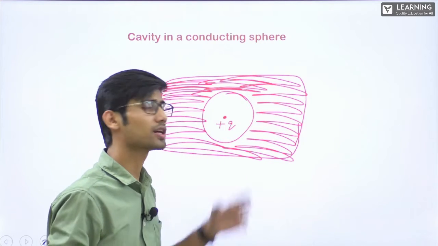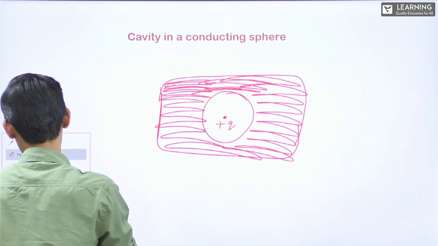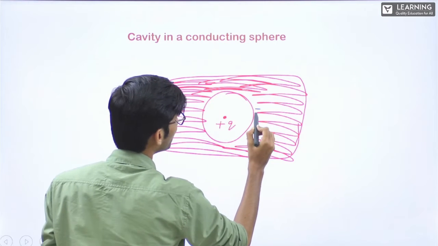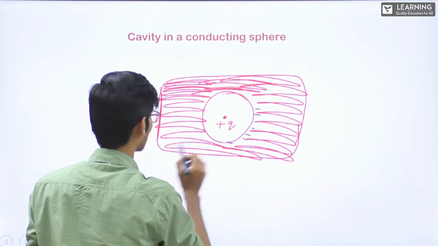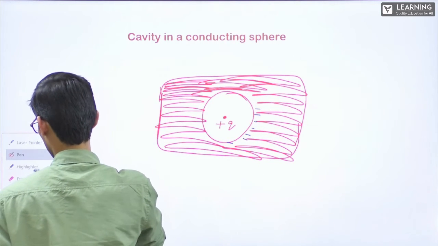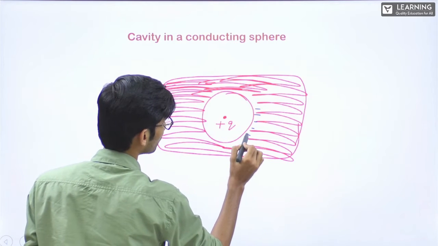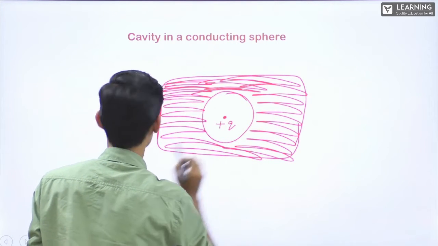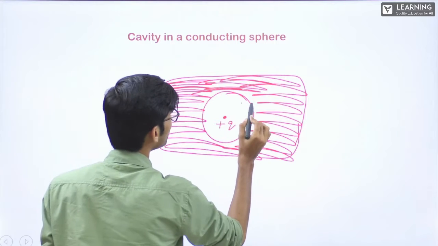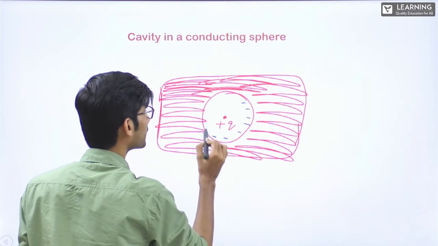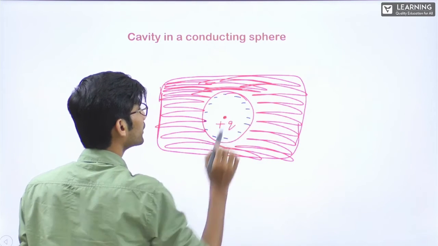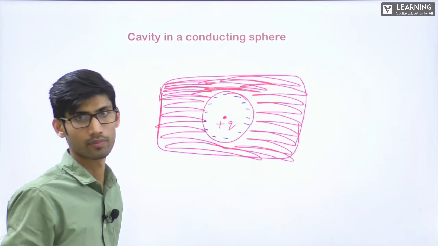The moment there will be a charge here, what will happen? A negative charge will induce at the surface. The negative charge will induce at the inner surface. Clear? Due to this positive charge.